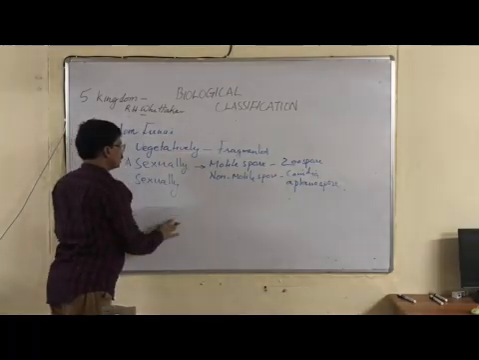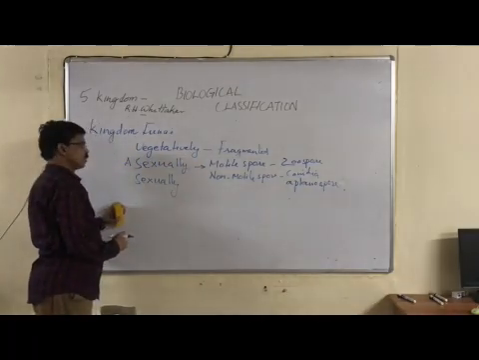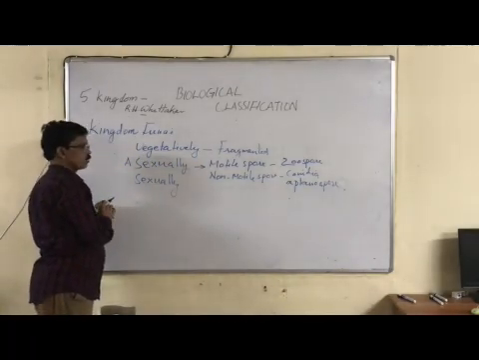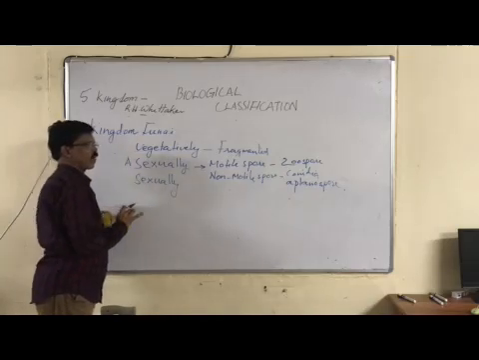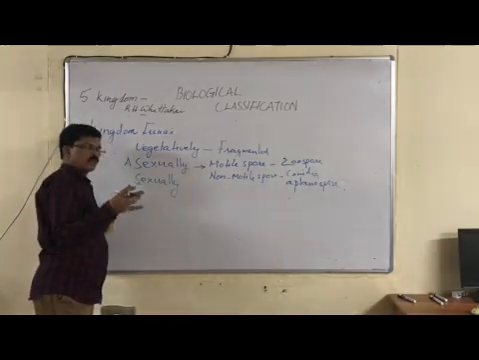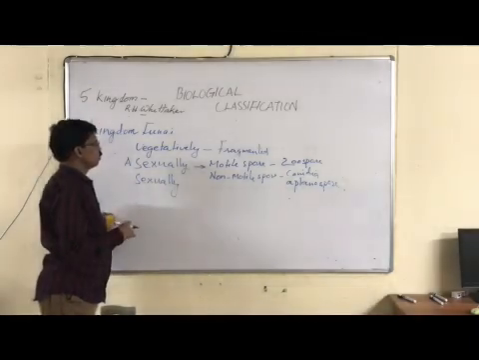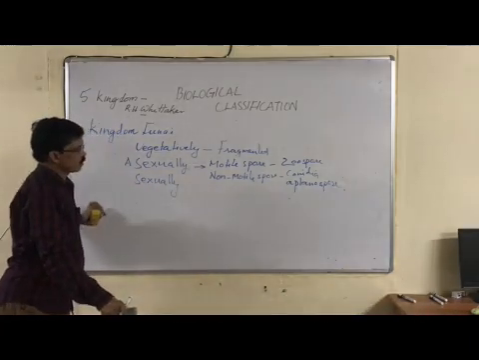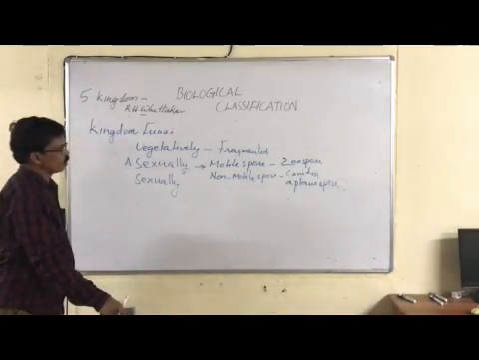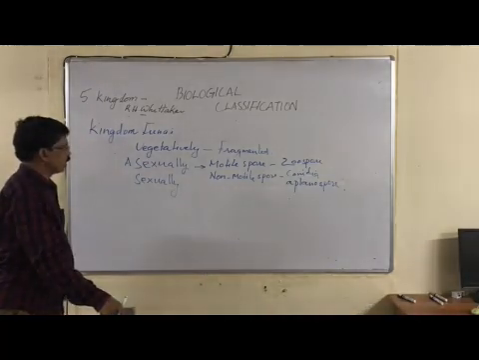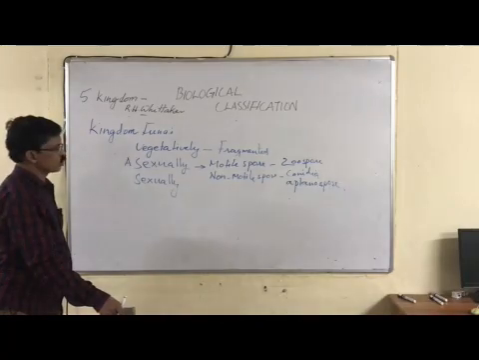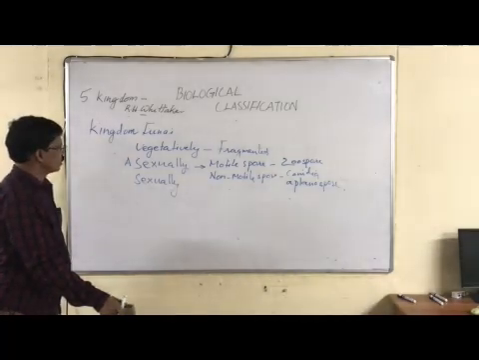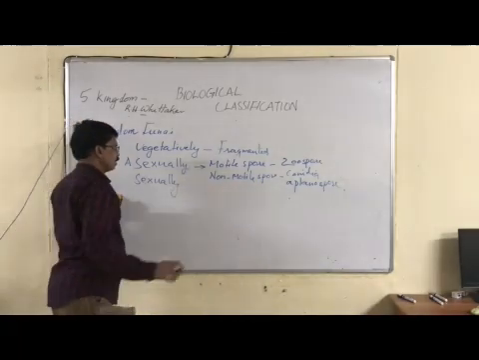Reproduction in fungi is of three types: vegetative reproduction, asexual reproduction, and sexual reproduction. Vegetative reproduction is by fragmentation of hyphae. The hyphae fragment and give rise to new hyphae from each fragment. Then asexual reproduction is by motile spores called zoospores, or non-motile spores like conidia and aplanospores.